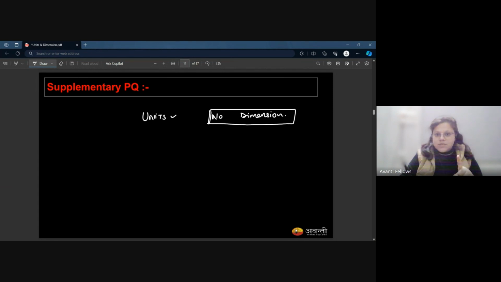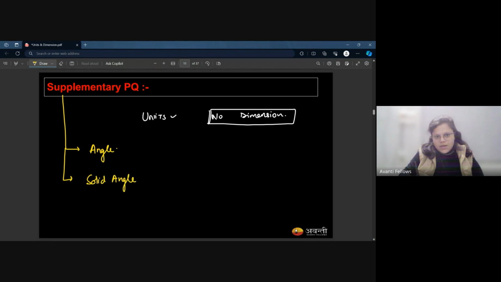They have units, but there is no dimension. There are actually two quantities lying under this criteria. Number one is angle, and the other one is solid angle.